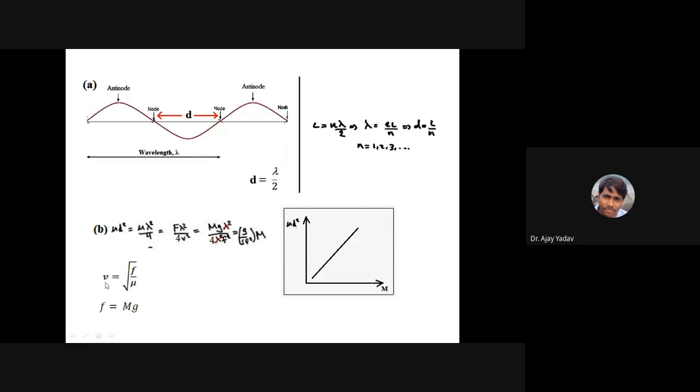The velocity of the wave on the string is nothing but root of f upon mu, where f is the tension in the string. Maybe you can write it down in your notebook. I'm giving you the answer also. The velocity of the wave on the string can be written as root of f by mu, where f is m into g, the tension in the string. So you substitute these values here, and instead of mu you substitute this value, and you will get this equation.